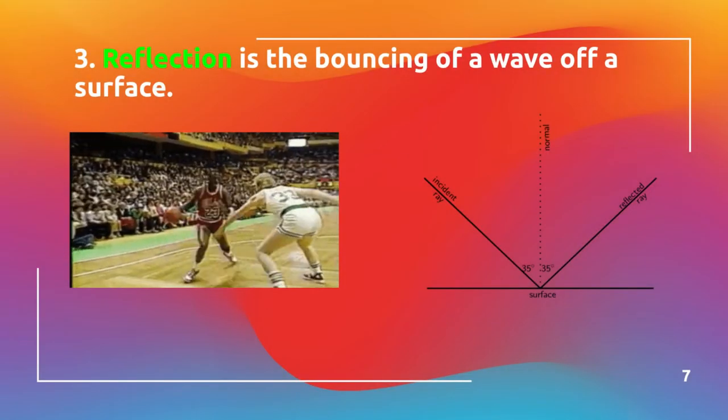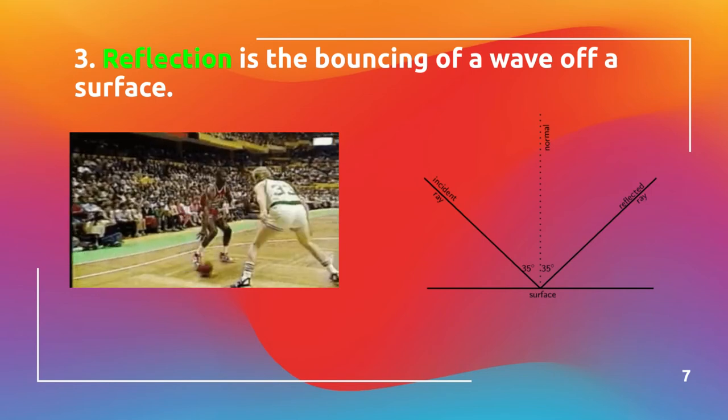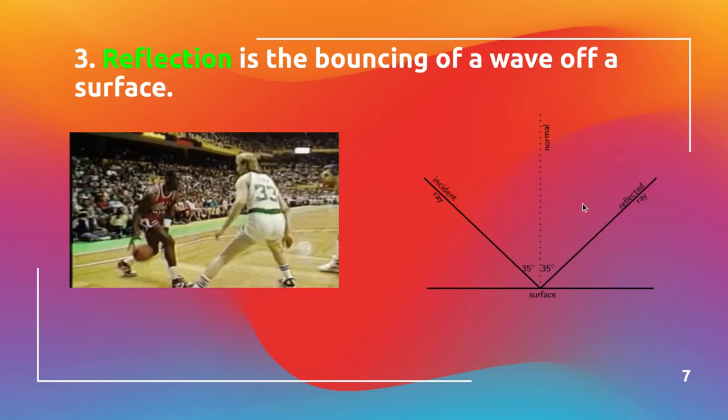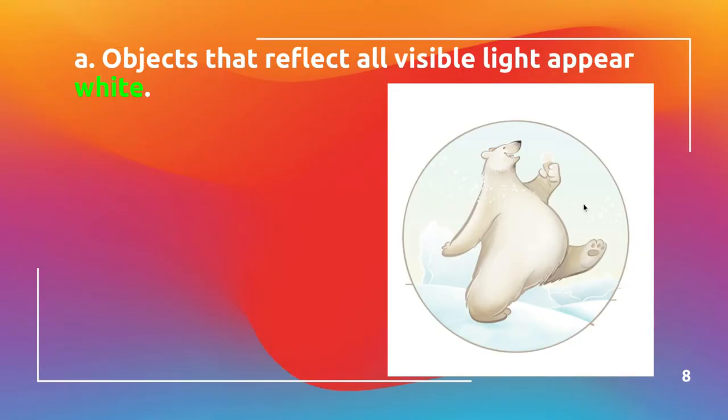Another thing that waves can do when they strike an object is they can reflect. Reflection is the bouncing of a wave off of a surface. If we were talking about color and what objects reflect and what they absorb, briefly we talked about that yesterday. Objects that reflect all the visible light spectrum are going to appear white. White contains pretty much all light frequencies in it.